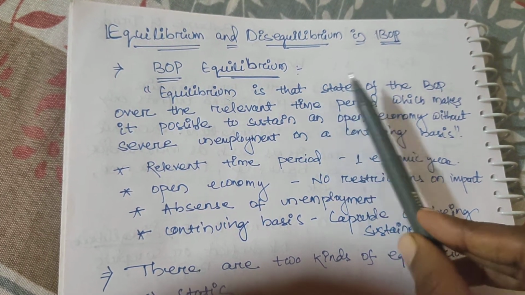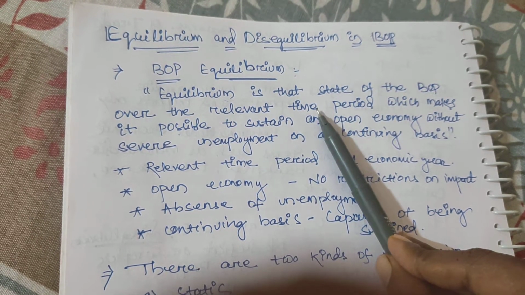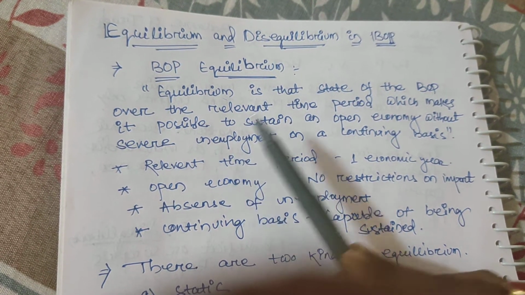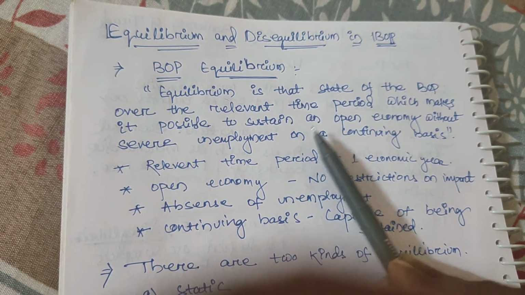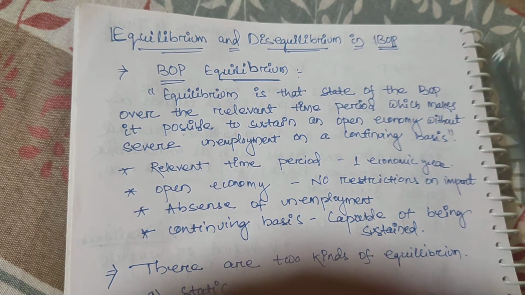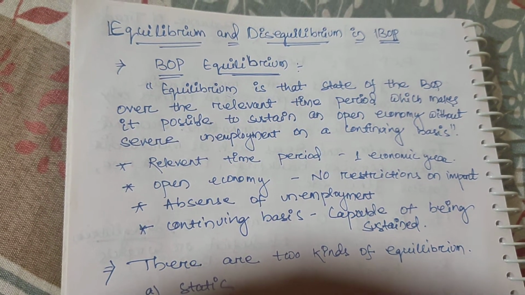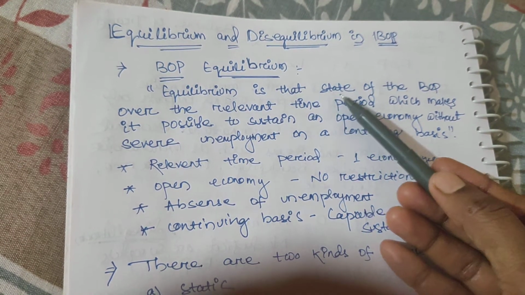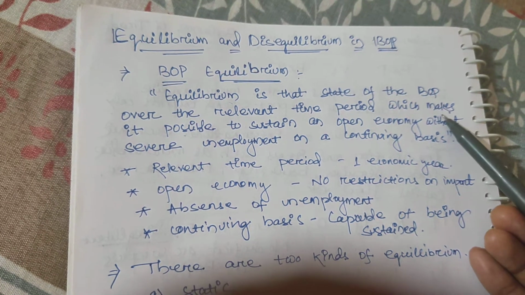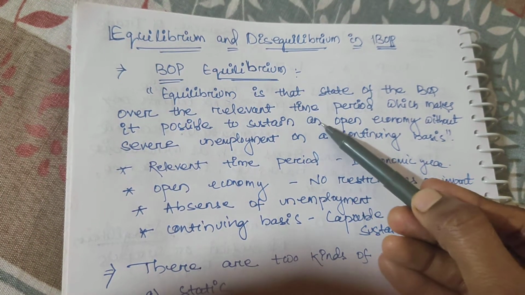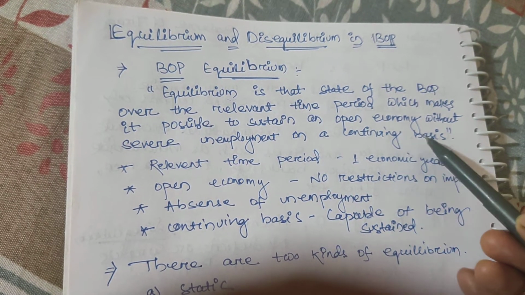Equilibrium is that state of the balance of payment over the relevant time period which makes it possible to sustain an open economy without severe unemployment on a continuing basis. I am repeating the definition of equilibrium one more time. Equilibrium is that state of balance of payment over the relevant time period which makes it possible to sustain an open economy without severe unemployment on a continuing basis.